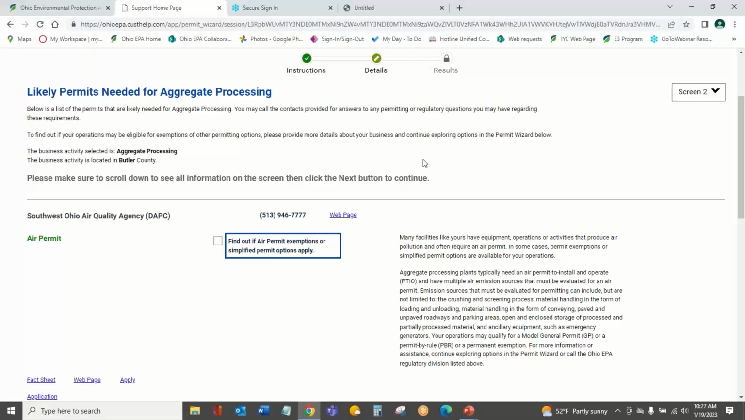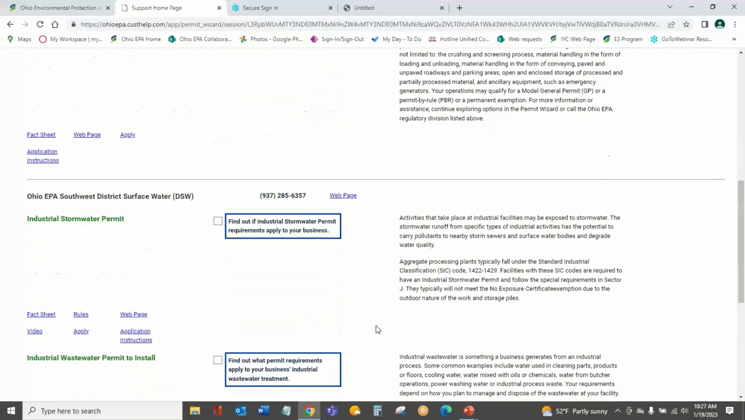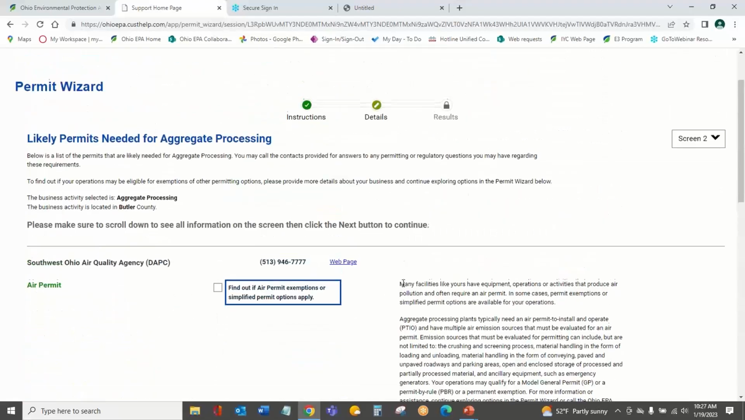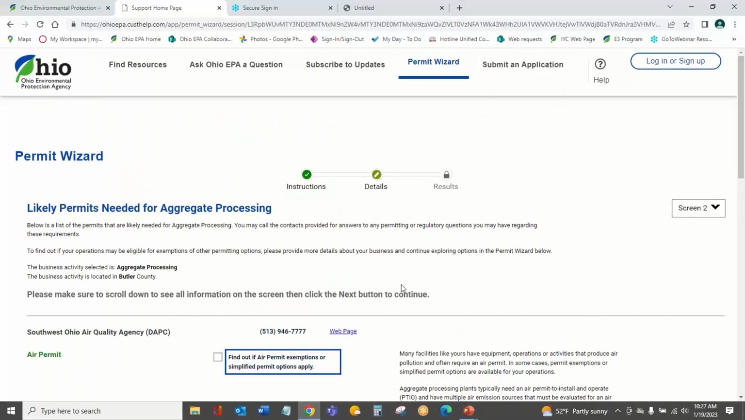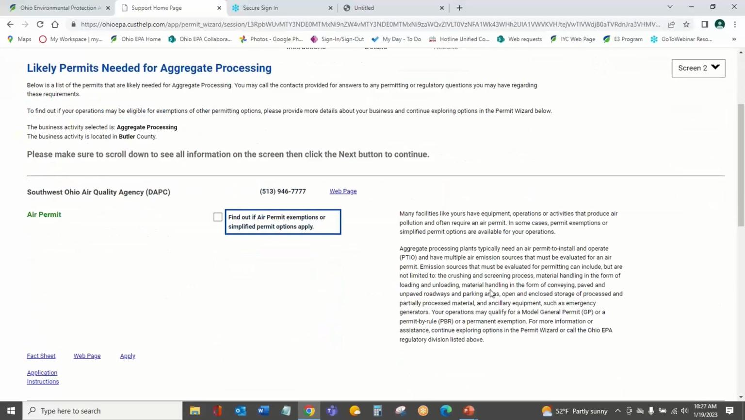businesses, we know typically have multimedia requirements with our agency. They may have air permitting requirements as well as stormwater permitting requirements. And then as we keep going, even potentially wastewater permitting requirements. So Permit Wizard doesn't just say, we're going to look at only one thing. It can look at it multimedia for your industry as well. And so based on this, there are several different requirements that it has cited on this general first landing page.